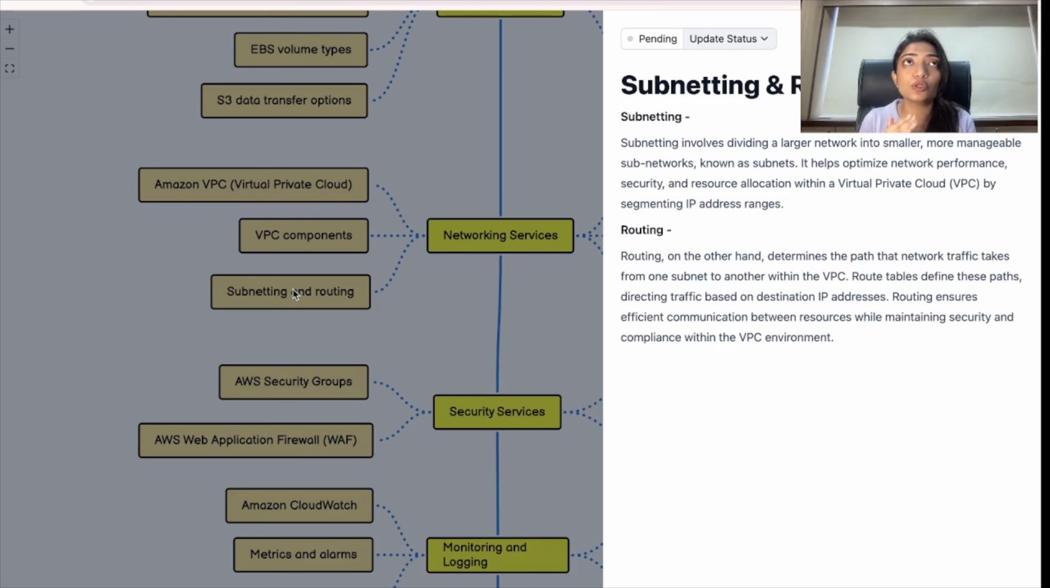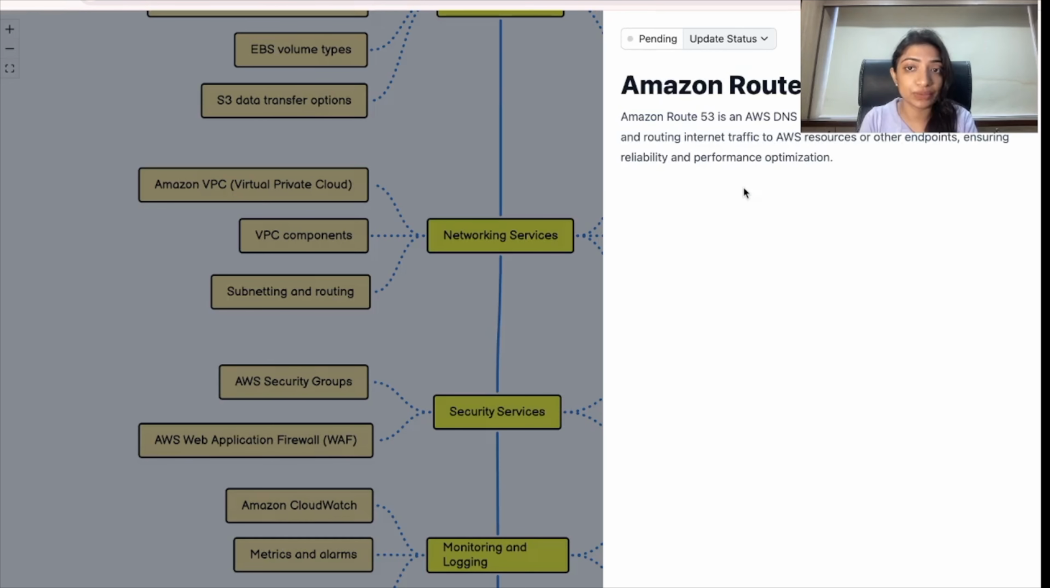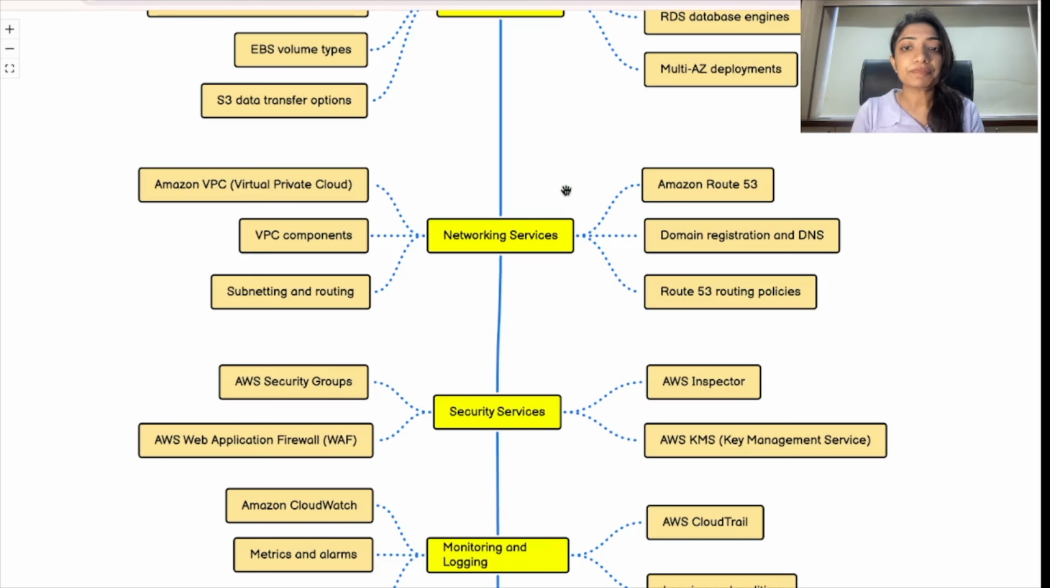What is routing? Routing, on the other hand, determines the path that network traffic takes from one subnet to another within the VPC. Route tables define this path, directing traffic based on destination IP addresses. So it ensures efficient communication between resources while maintaining security and compliance within the environment. What is Amazon Route 53? So Route 53 is basically a DNS service for registering domain names and routing internet traffic to AWS resources or any other endpoints, ensuring reliability and performance optimization.